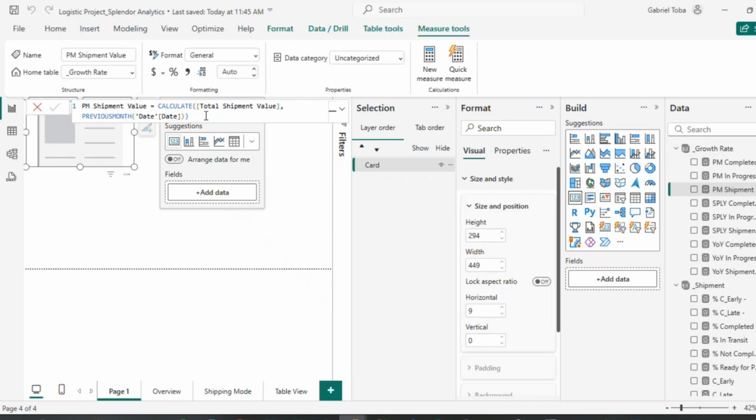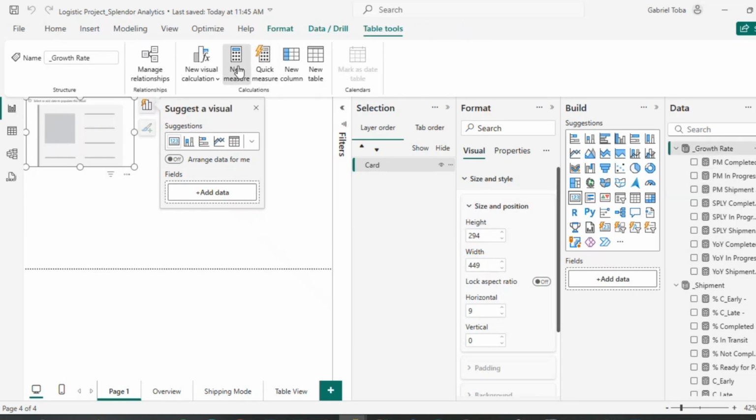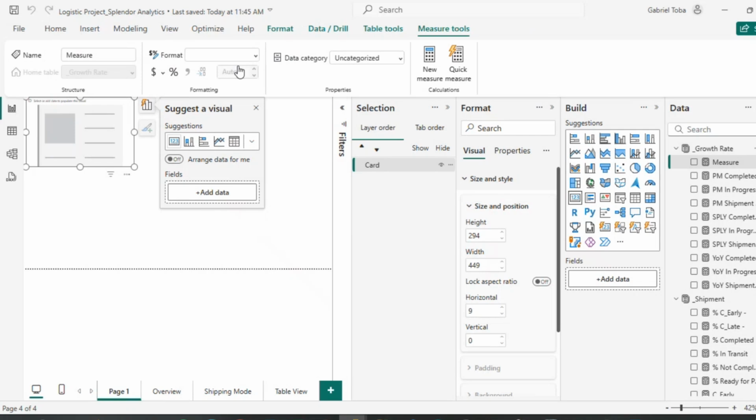So I'm going to do the month over month, just like we did for this. So I'm going to come here and do month over month. So it's similar to what we did for year over year. Same thing. So I'm just going to call this month over month completed, and equal to, I want to do a variable. I think I have it copied. Let me